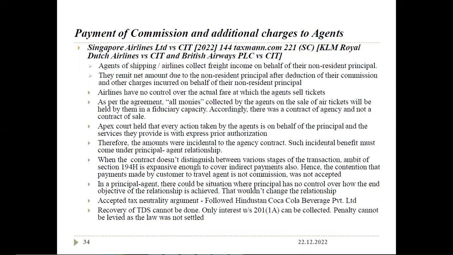Hence, the contention that payment made by a customer to a travel agent is not commission was not accepted. In a principal-agent relationship, there could be a situation where the principal has no control over how the end objective of the relationship is achieved. That won't change the relationship. The tax neutrality argument was accepted.